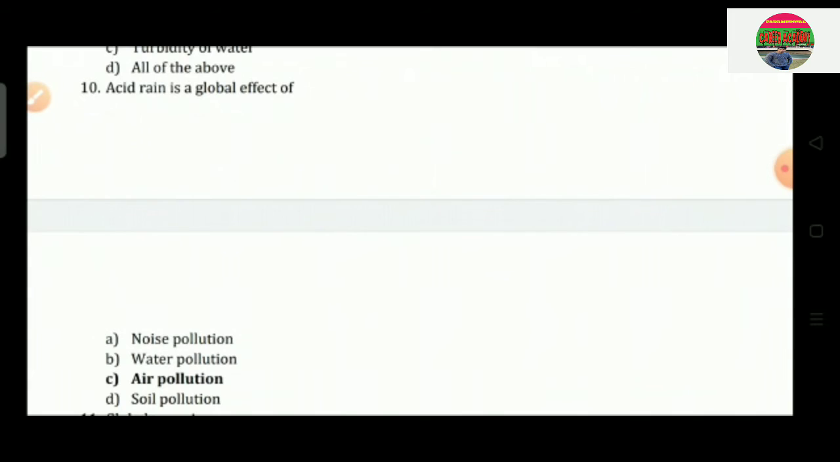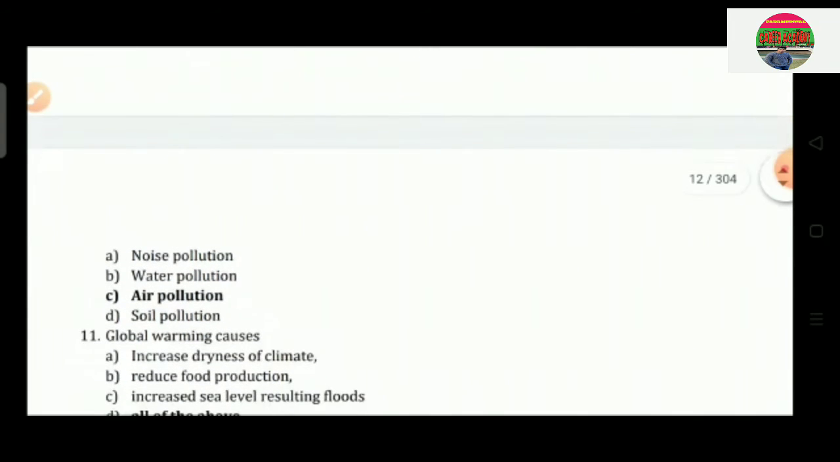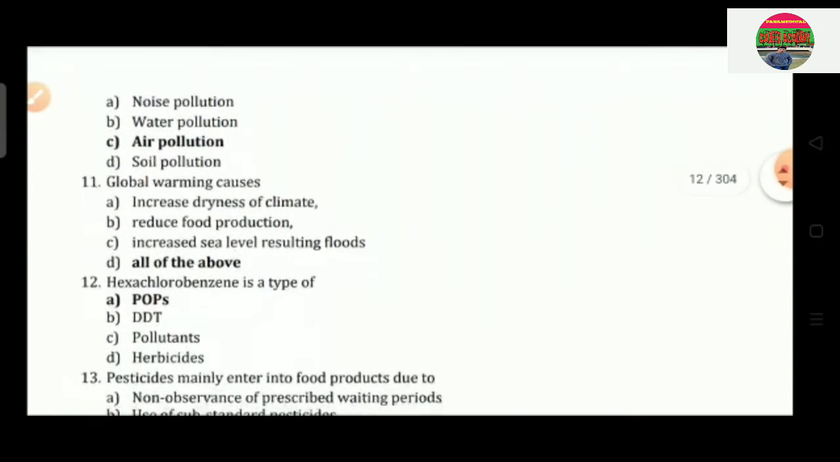Question number 10: acid rain is a global effect of option A, noise pollution; option B, water pollution; option C, air pollution; option D, soil pollution. So the correct answer is air pollution.